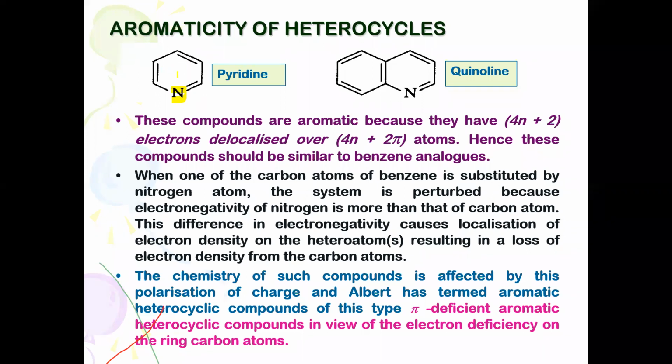Whenever a ring is substituted by any highly electronegative atom, it is a part of the ring. Of course, nitrogen is more electronegative than carbon. Instead of delocalization of the pi bonding electrons, they may get localized on the nitrogen atom. In such a case, the delocalization process is not going to be completed.